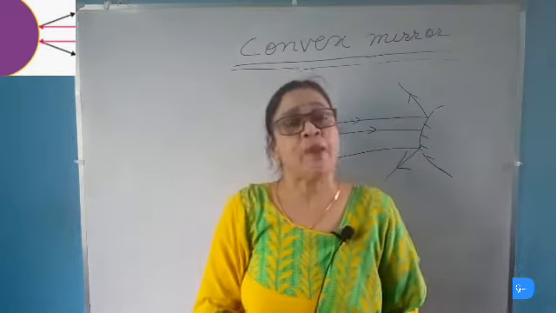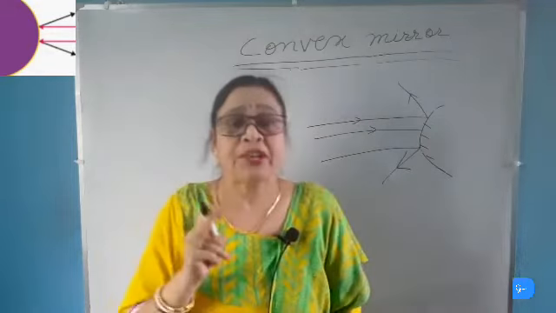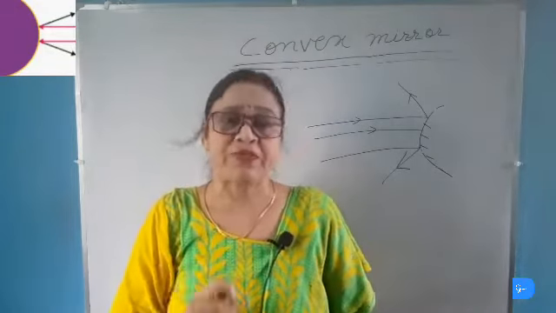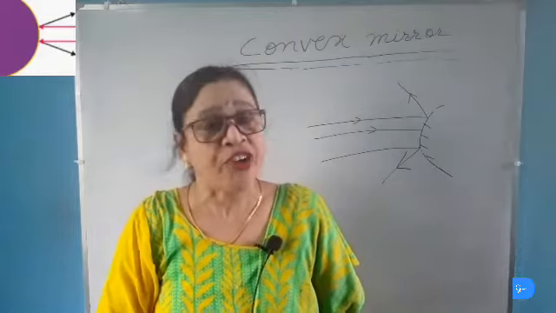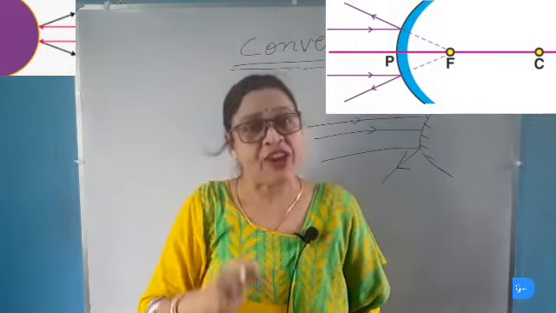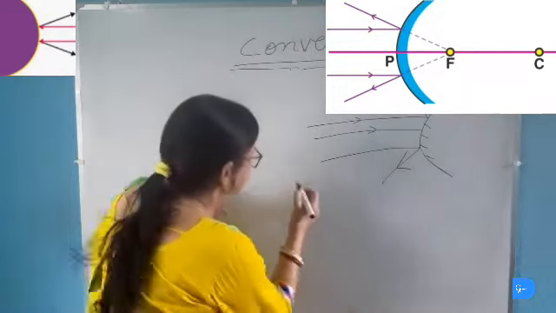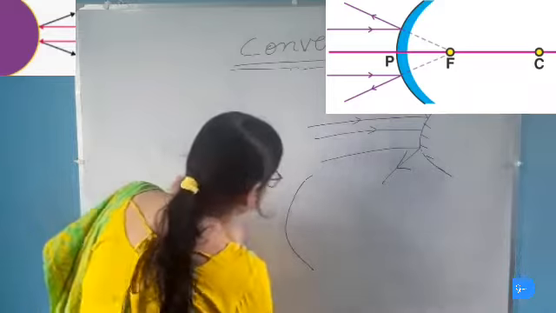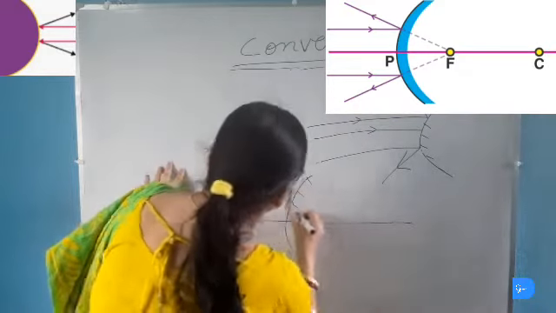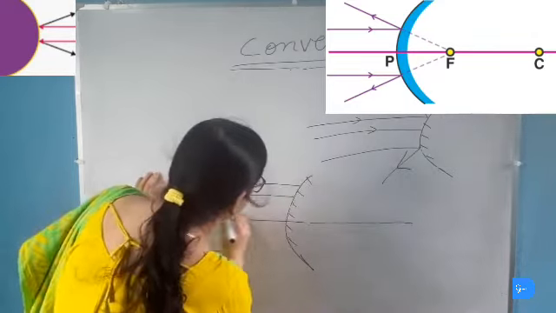Now we will study about the principal focus and focal length of the convex mirror. The principal focus is that point on the principal axis of the convex mirror from which all the light rays which fall on the convex mirror, after being reflected, appear to be coming from that point. For example, this is the convex mirror and this is the principal axis. And these are the light rays which are falling on the convex mirror.